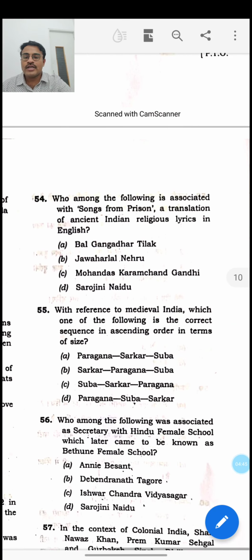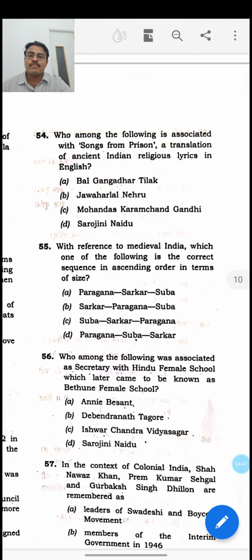So then the next question is Songs from Prison. Songs from Prison is in fact a translation of some of the Bhakti songs which was written down by Mahatma Gandhi during his time in the Pune prison. Okay, this is not part of any textbook, but if you are generally aware about Mohandas Karamchand Gandhi, then you will know about it. In Yerawada, Pune, he translated some of the Bhakti texts of India into English. So this is known as the Songs from Prison book, which was written by Mohandas Karamchand Gandhi. So the answer for this question is C.